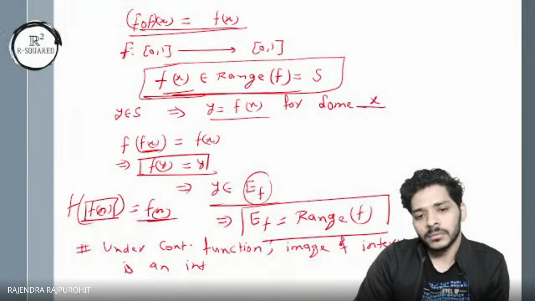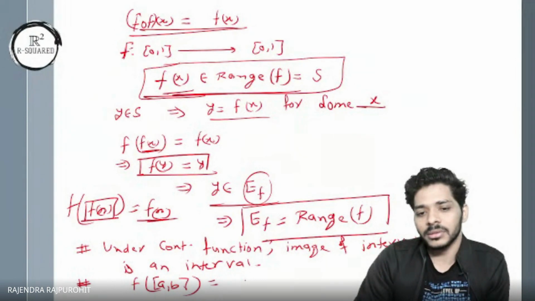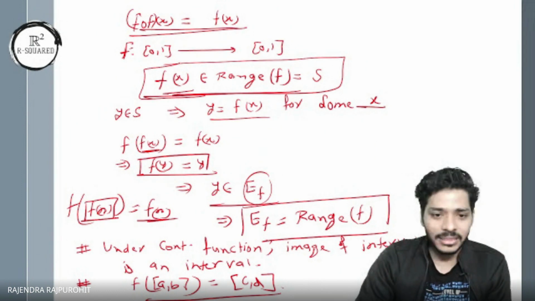You can write one extra result, that if you have a continuous function, the image of interval [a,b] is going to be some [c,d], compact. Compactness is preserved under continuous maps. That will be another theorem.